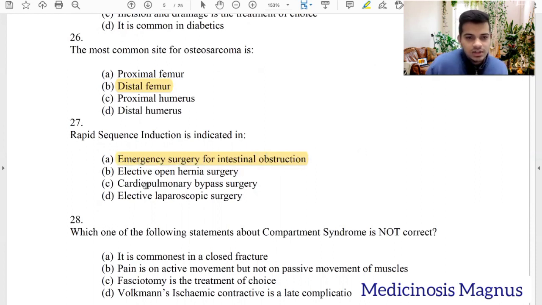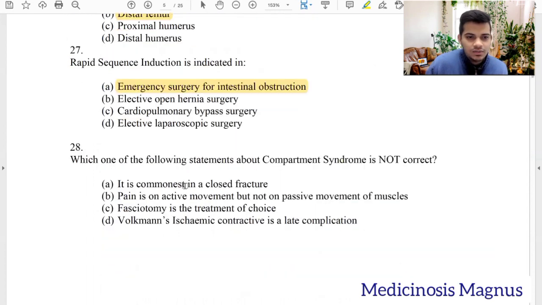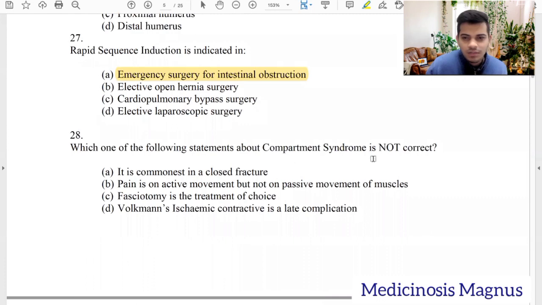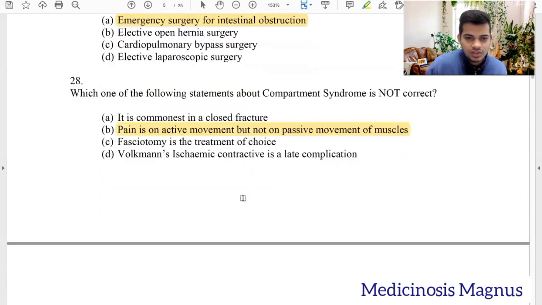Elective surgery not needed. Cardiopulmonary bypass, no. Elective surgery again, no. Which of the following statement about compartment syndrome is not correct? It is commonest in a closed fracture. Yes. Pain on active movement but not on passive movement of muscles. No. Pain can also be felt on passive movement of muscles.